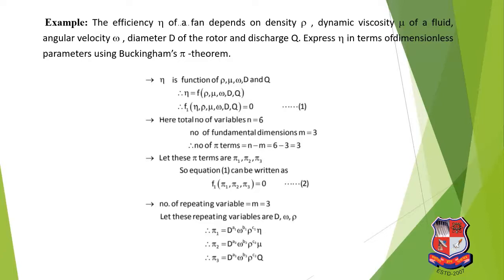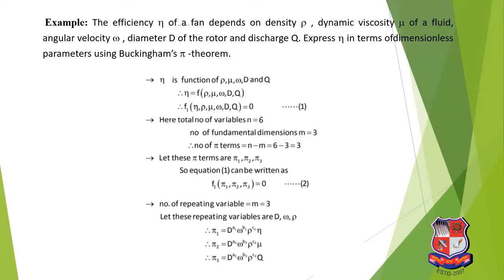So here we have seen that the total number of variables is 6. N is a dependent variable, the others are independent variables. So we can write N is equal to f of rho, mu, omega, d and q. This above equation we can also write as f of N, rho, mu, omega, d, q is equal to 0. Now next step.